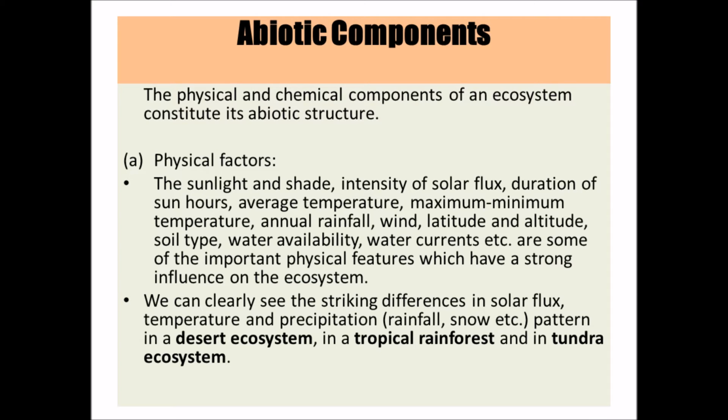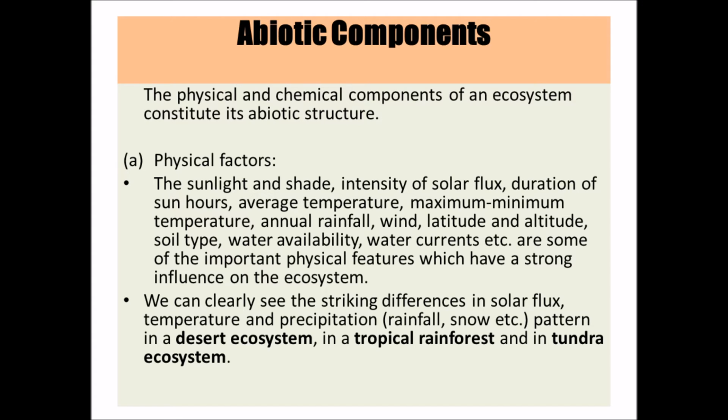These are the physical factors that make a difference when we go to a desert kind of area. For example, if you go to the Thar in Rajasthan, the pattern of temperature and precipitation is different, and solar flux hours are different. Similarly, in tropical rainforest areas, the solar flux, temperature and precipitation are different.